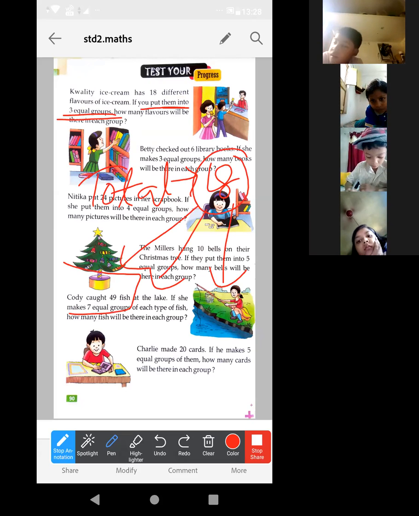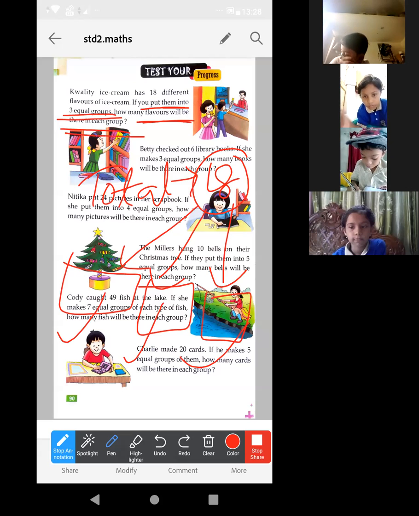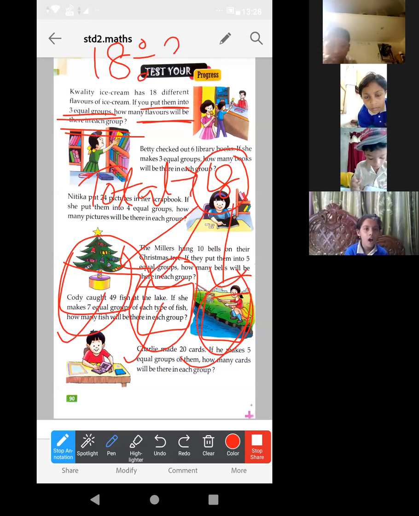Equal group means in each group there will be an equal number of ice cream, okay? First group, second group, third group. So find how many flavors will be there in each group. Definitely 3 groups are there now. So what will be 18 divided by 3? Yes or no?